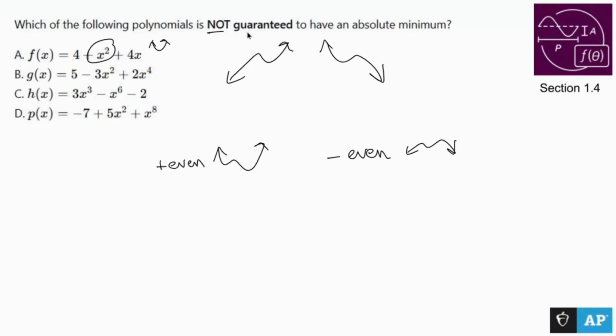Oh, but you know what? We want the one that's not guaranteed. Oh, this definitely will have one, so we're not going to choose it. Let me see. Positive even leading coefficient. Yeah, so that won't work either. Ooh, negative even leading coefficient, which means it's going to look like an upside-down U. So it's not guaranteed an absolute minimum.